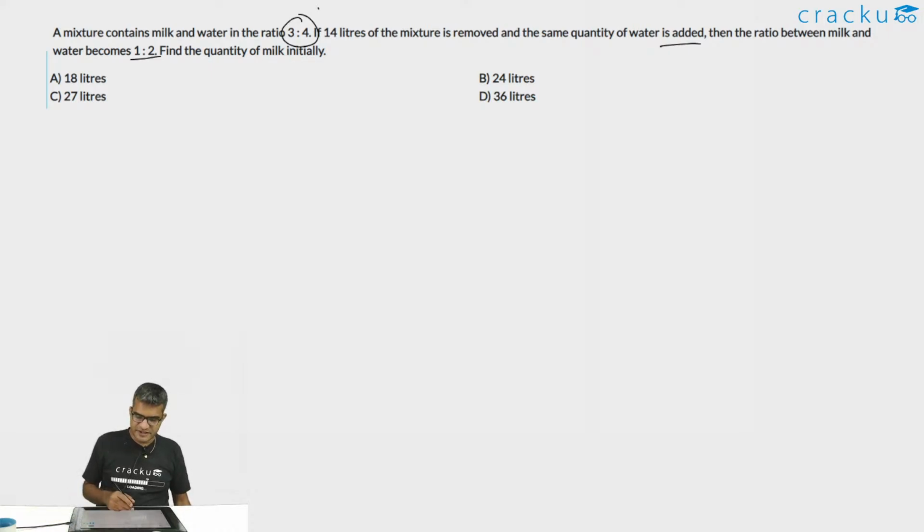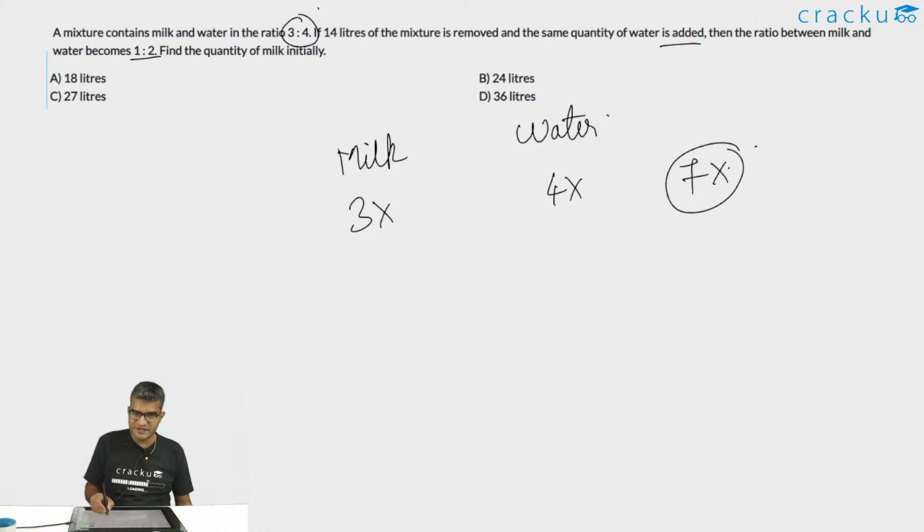So let us assume that initially the amount of milk is 3x and the amount of water is 4x. So the total amount is 7x. Let us assume that this was the case. Now 14 liters are removed. If 14 liters are removed, how much milk is removed? 6 liters would be removed. And how much water is removed? 8 liters of water would be removed.